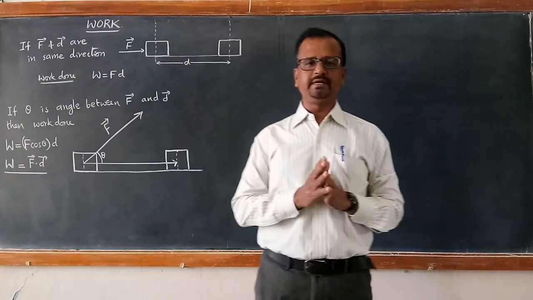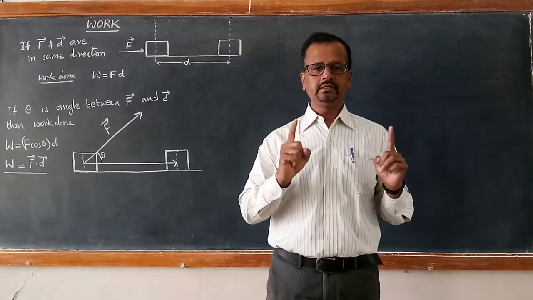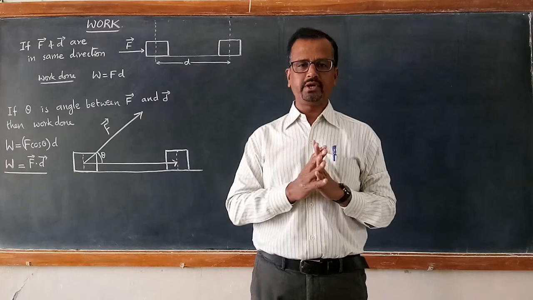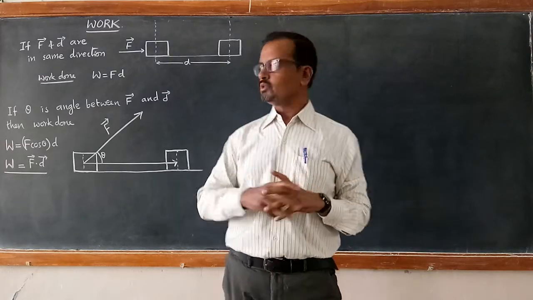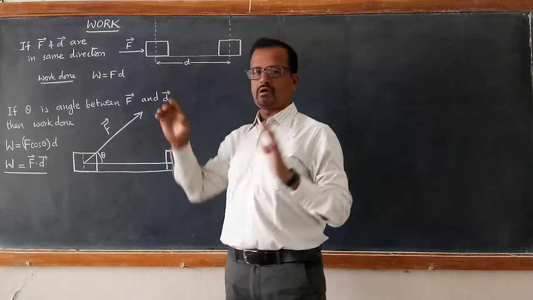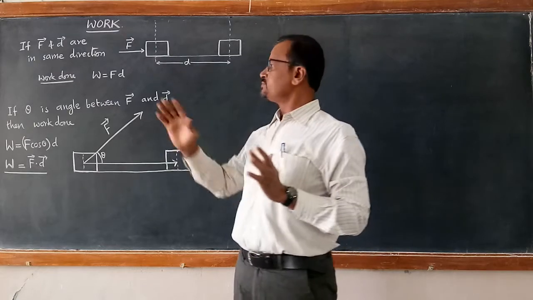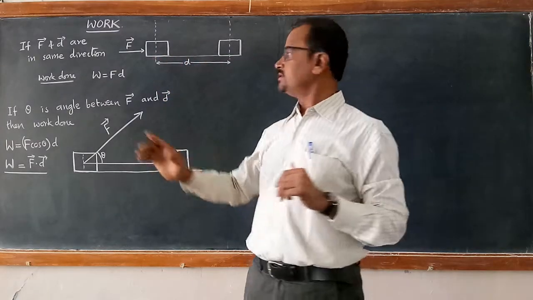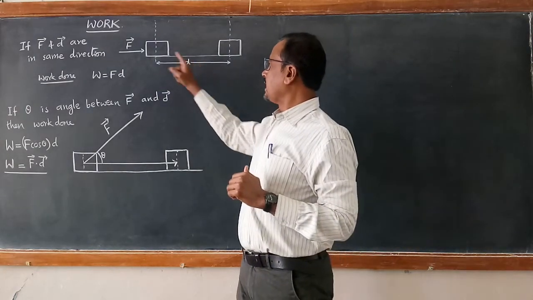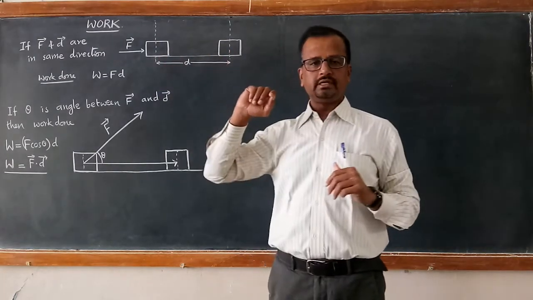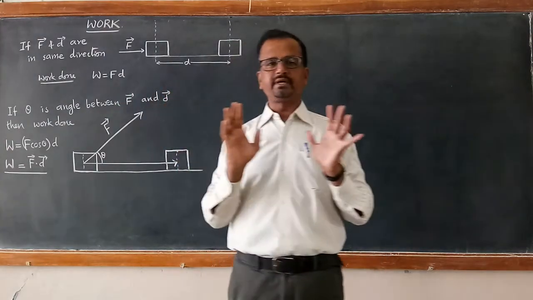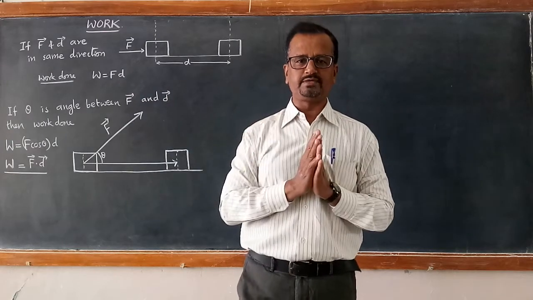If force and displacement are in the same direction, then we define work as force into displacement. Simple definition which we have learned in 9th standard. Okay, look at this. This is a block of mass M, let us say, being applied with an external force F, and the body undergoes a displacement D in the direction of force. If force and displacement are in the same direction, then work done becomes simply the product of force and displacement.